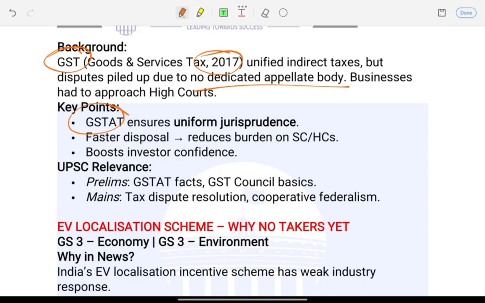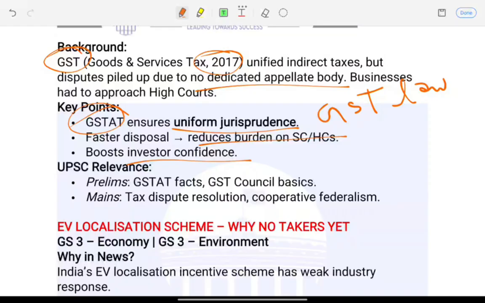So the tribunal here ensures uniform jurisprudence, uniformity in interpretation of the GST law, and it speeds up dispute resolution and reduces the burden on higher courts, that is the Supreme Court and the High Court, and it boosts investor confidence and improves the business environment. Right?